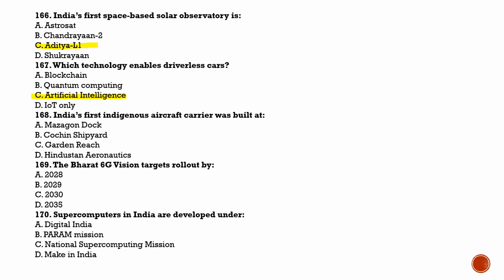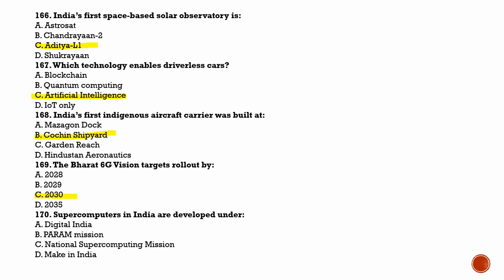India's first indigenous aircraft carrier was built at, and the answer for this is option B, that is Cochin Shipyard. Next question is question number 169. The Bharat 6G vision target is rolled out by, and the answer for this is option C, that is 2030.